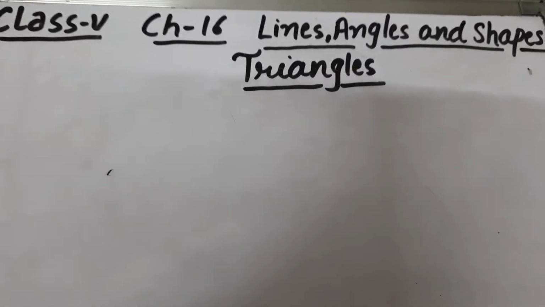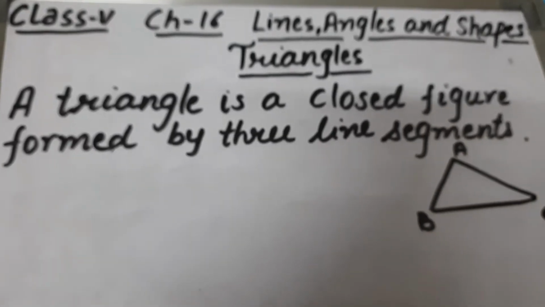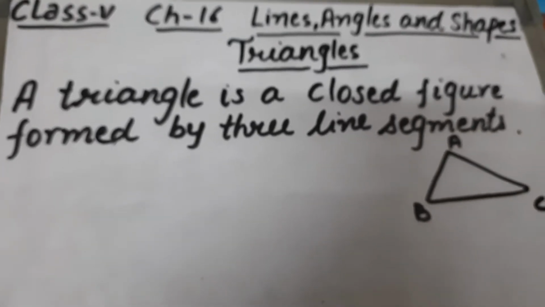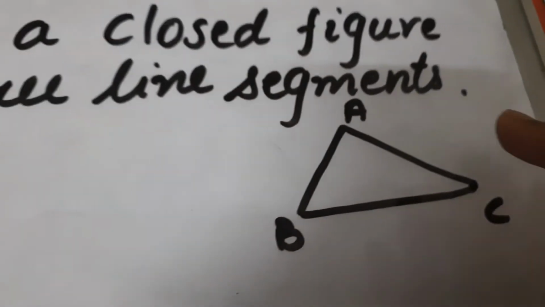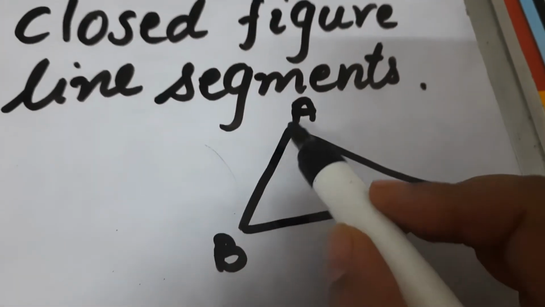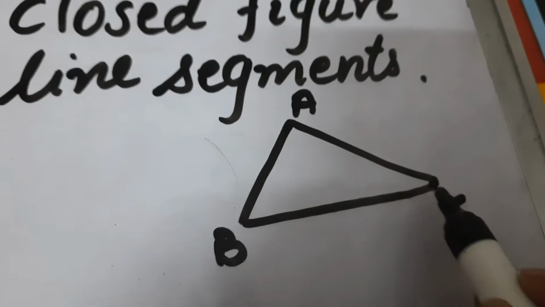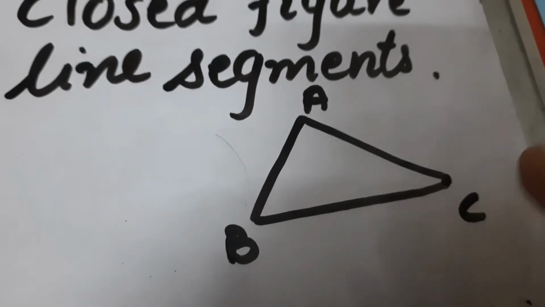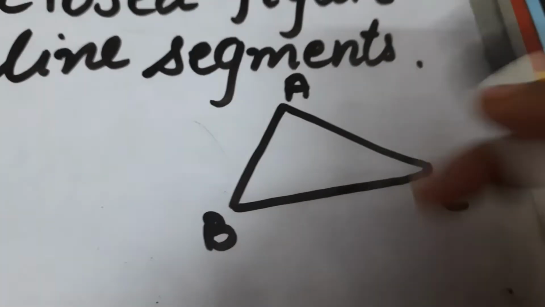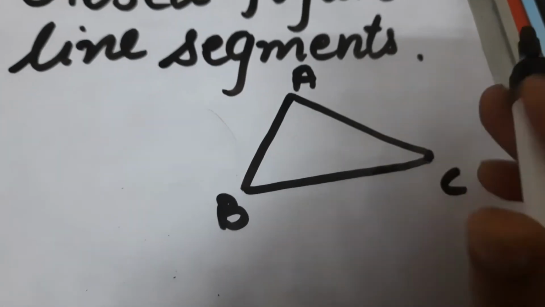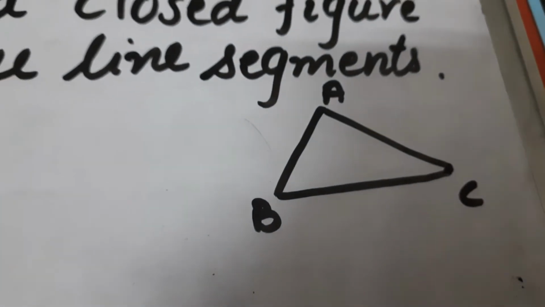What is a triangle? A triangle is a closed figure formed by three line segments. See, this is a triangle. This is formed by three line segments and this is a closed figure. So, a triangle is a closed figure made by three line segments.